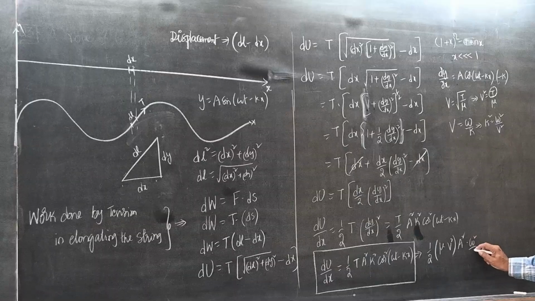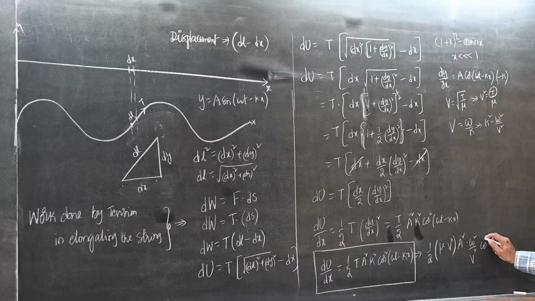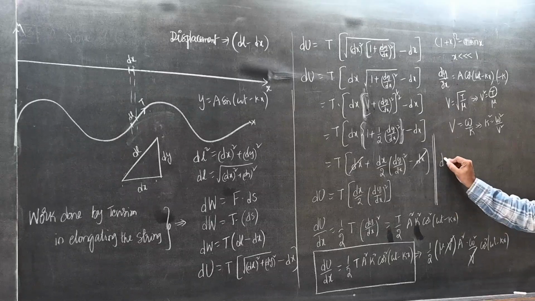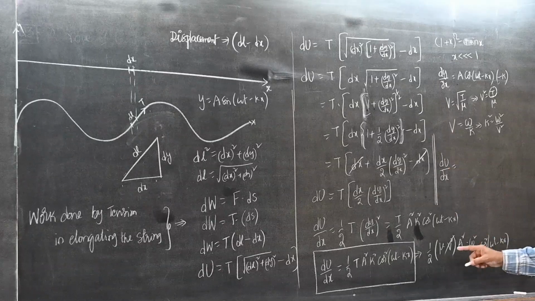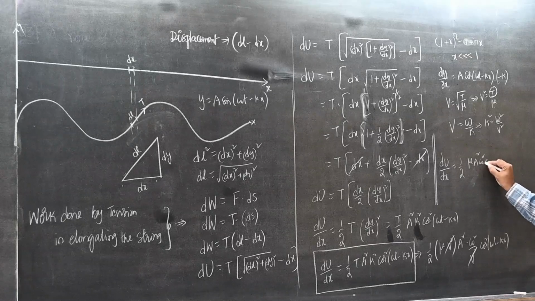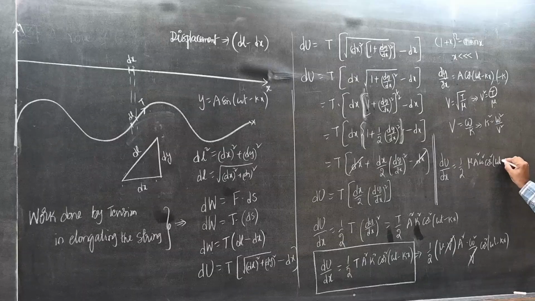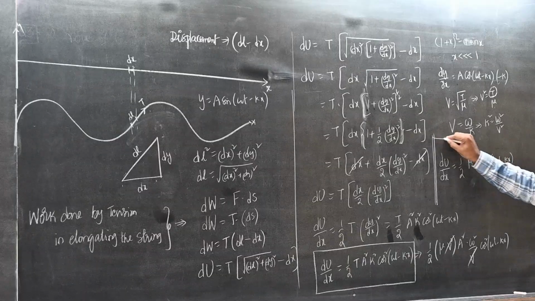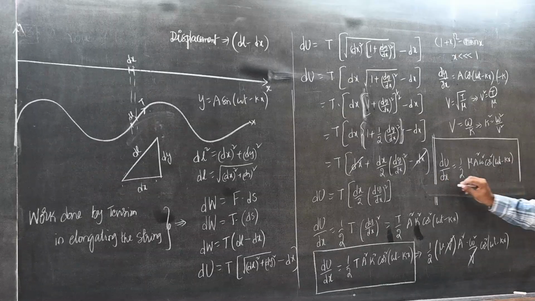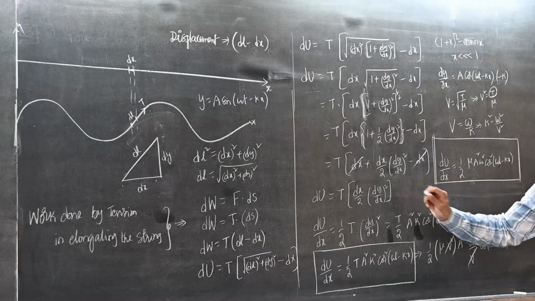Omega square by v square cos square omega t minus... v square cancel. What is du by dx now? du by dx is equal to half mu a square omega square cos square omega t minus kx. Now tell me, is there any difference or similarity between dk by dx and du by dx?